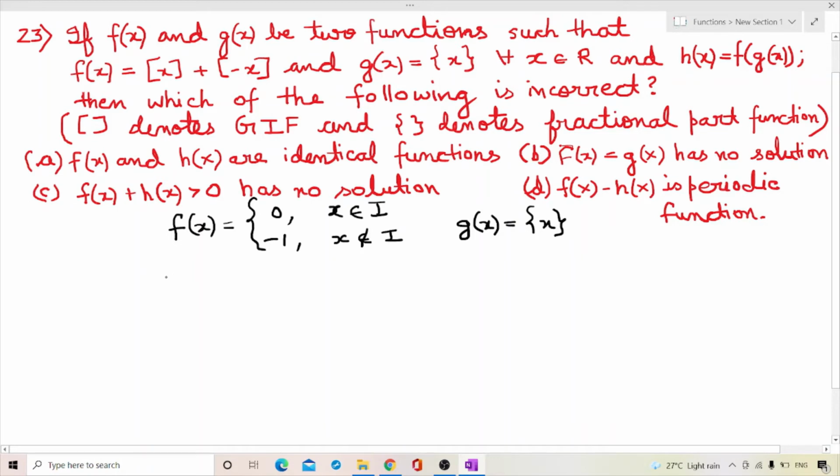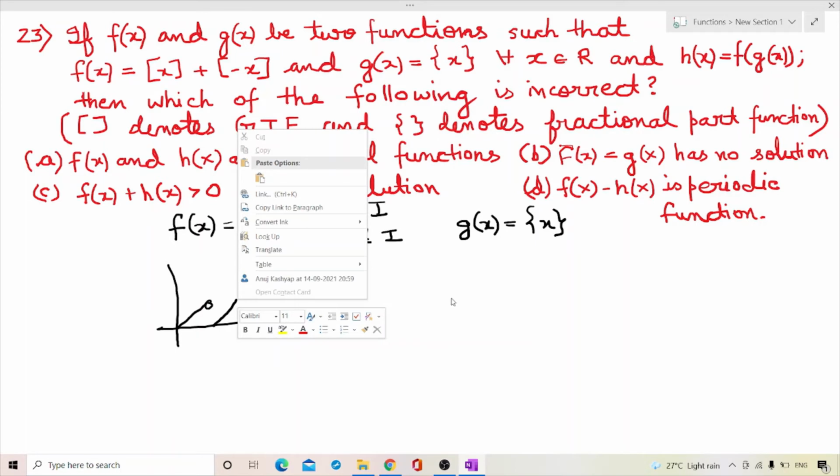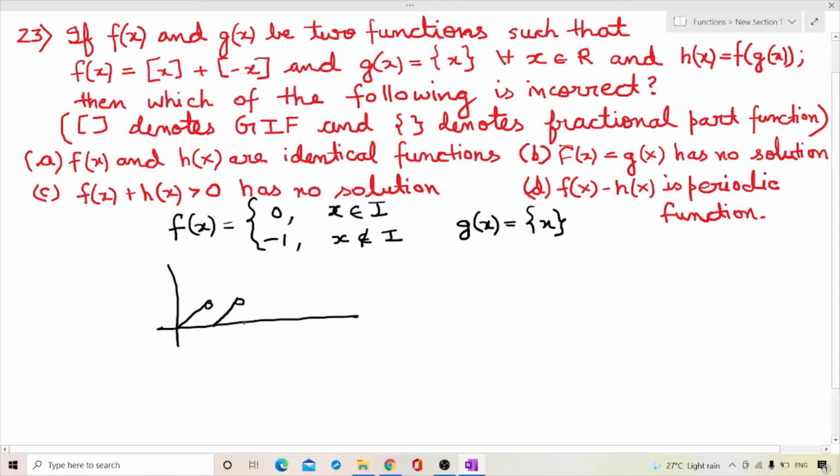So now I'll draw the graph for the fractional part of x and for f(x).